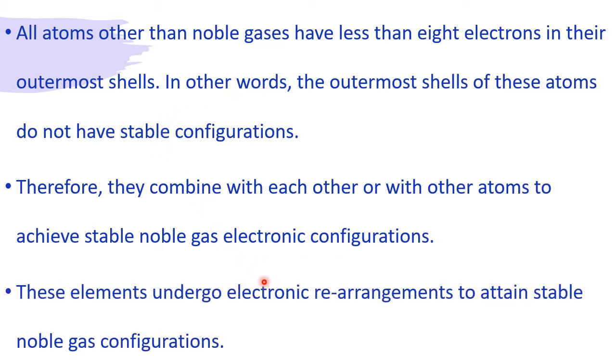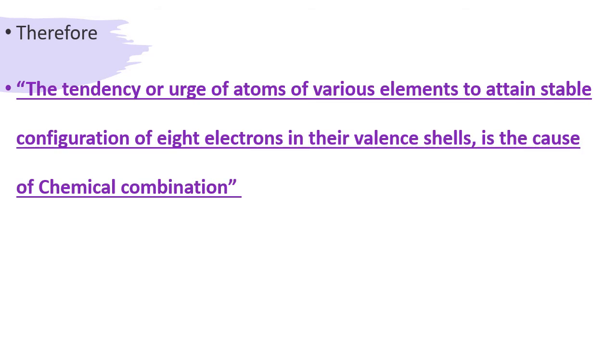These elements undergo electronic rearrangements to attain stable noble gas configuration. Therefore, conclusion: the tendency or urge of atoms of various elements, except noble gases, to attain stable configuration of 8 electrons in their valence shells is the cause of chemical combination.